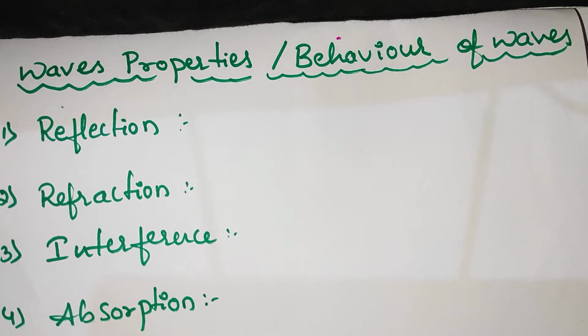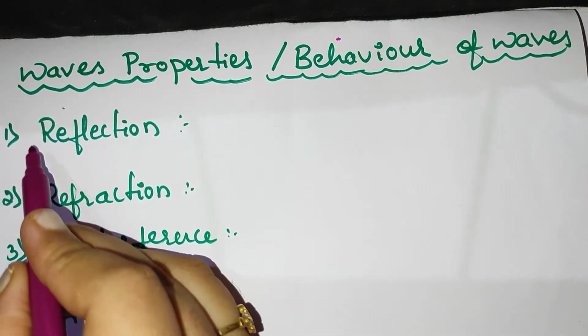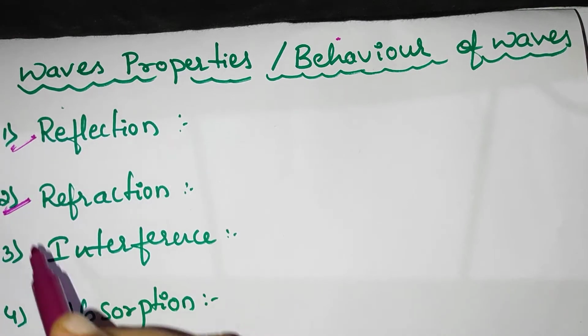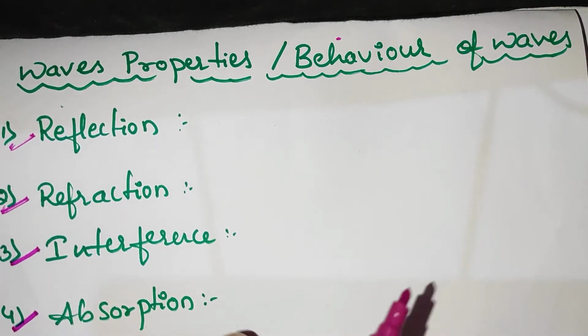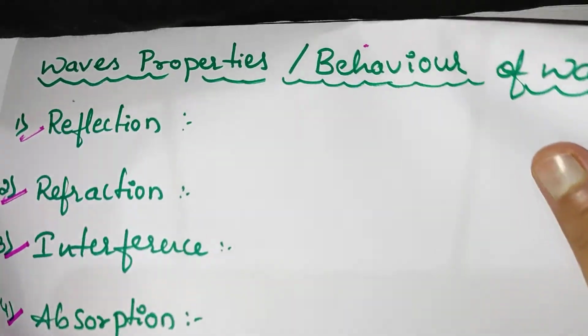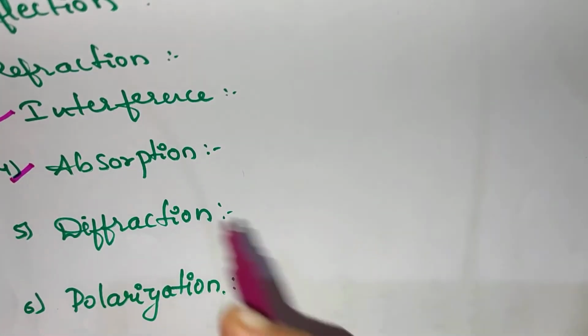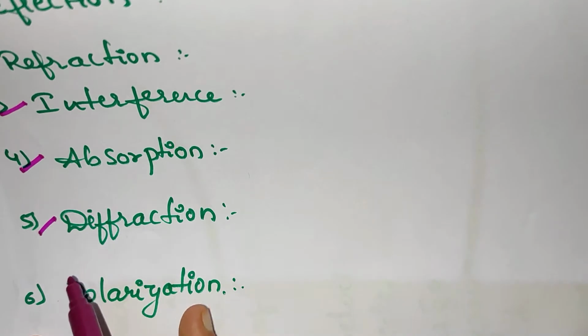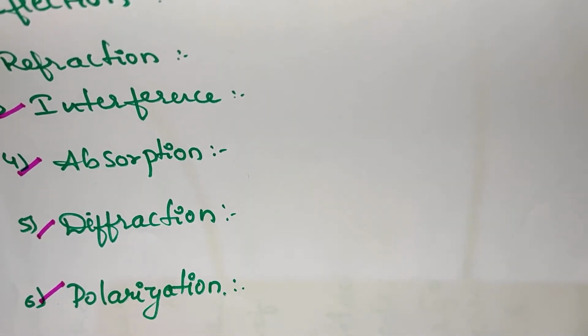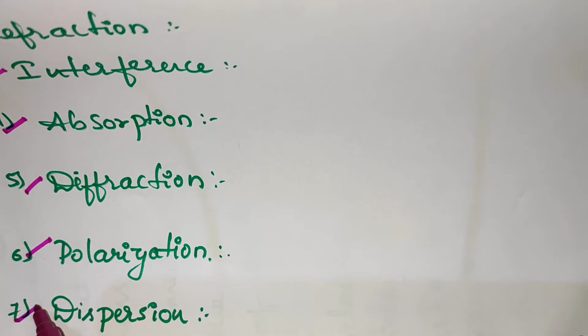In last class, we were seeing what is meant by a wave and what its types are. Now we will discuss the wave properties, or the behavior of any wave. Here we have to see the 7 different properties of a wave. The first one is reflection, then refraction, interference, absorption, diffraction, polarization, and dispersion.